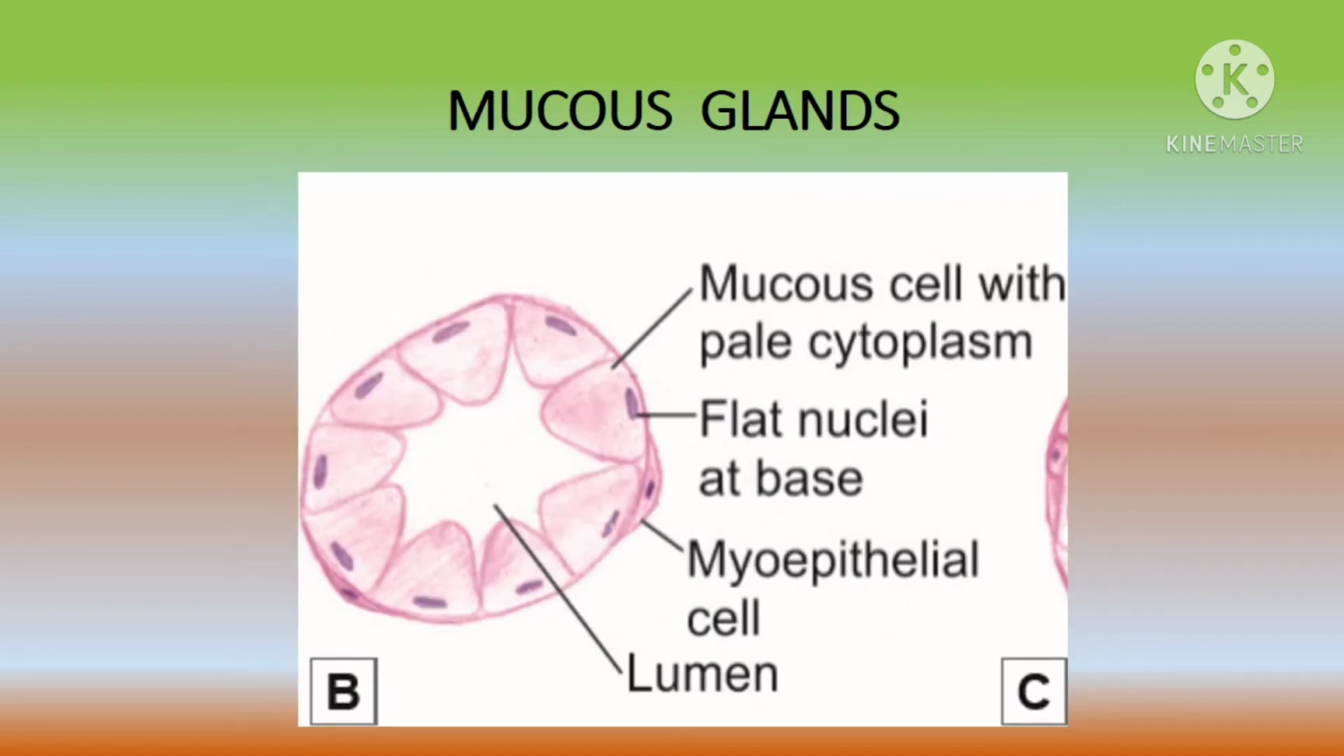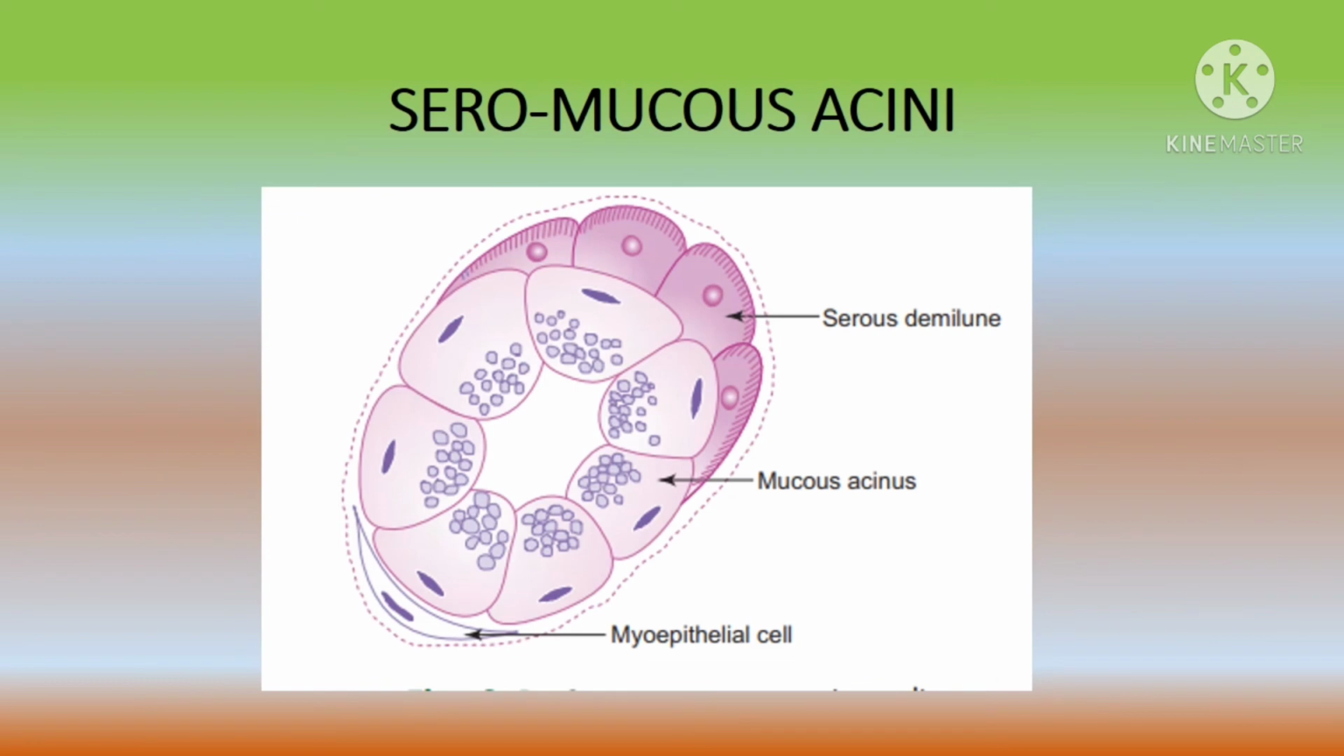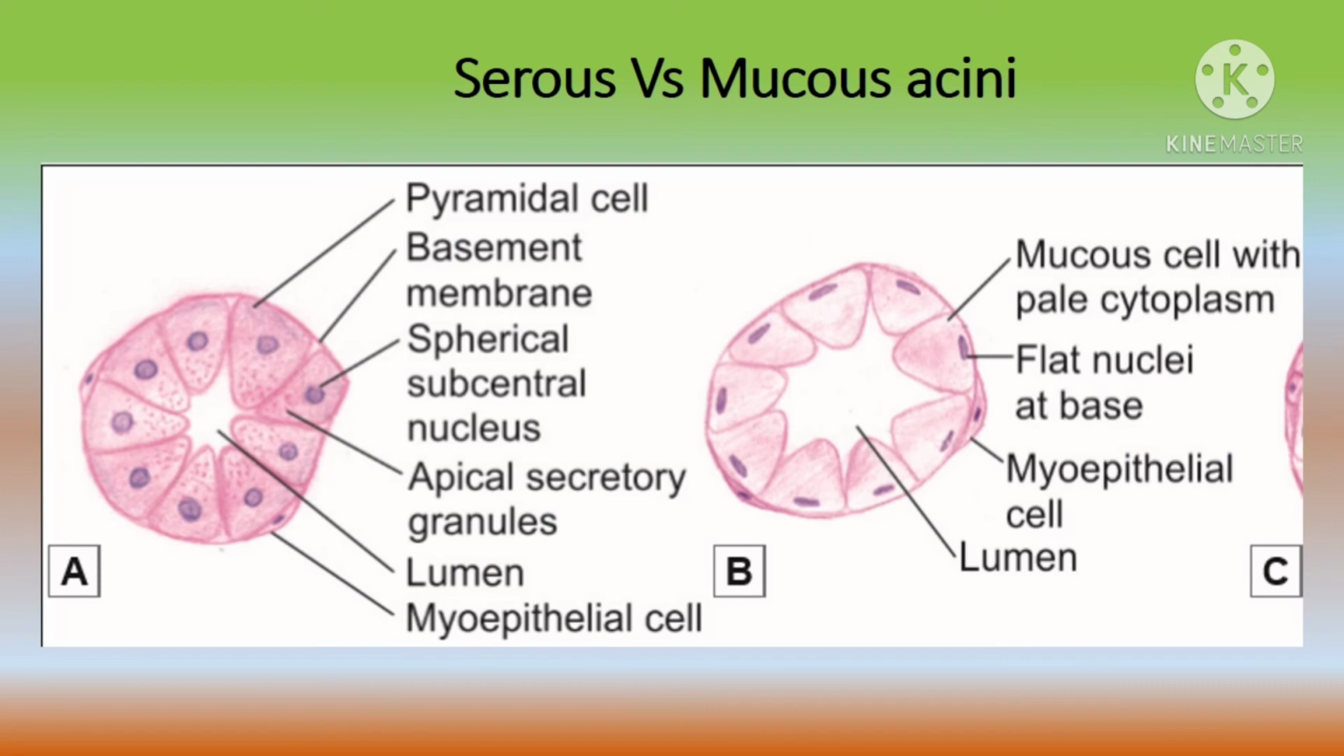Now we'll learn about the mucous glands. The cells of mucous acini are tall with flat nuclei present at their bases. The lumen of these acini is larger than that of serous acini. In mucous glands, the secretion contains mucopolysaccharides. The secretions collect in the apical part of the cell. As a result, nuclei are pushed to the base of the cell and may be flattened also. So this is the slide to show the basic difference between serous versus mucous acini.